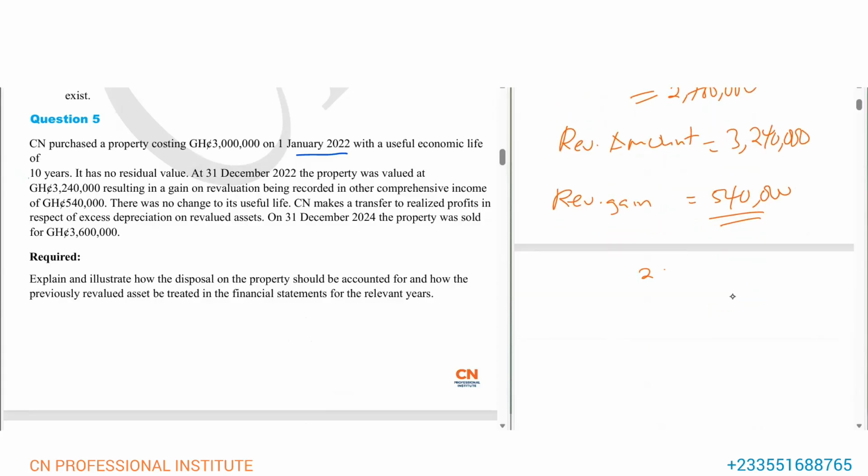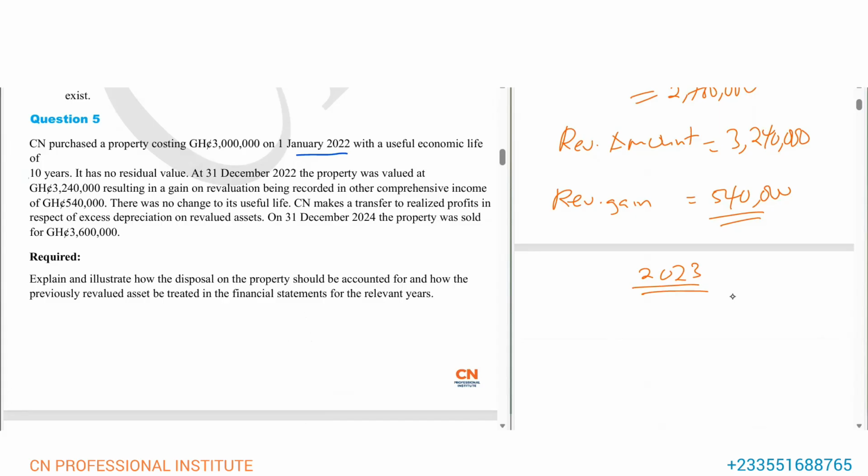Now in 2023, they didn't say anything, but they said the property was sold in 2024. So it means you have to charge depreciation for 2023 and get the carrying value, and then also move on to 2024. Do the same before we can work on the disposal.